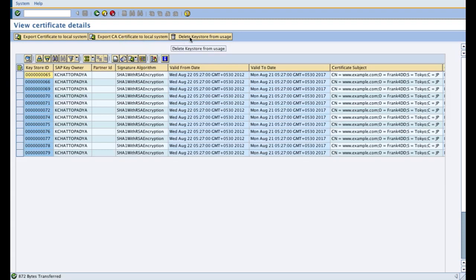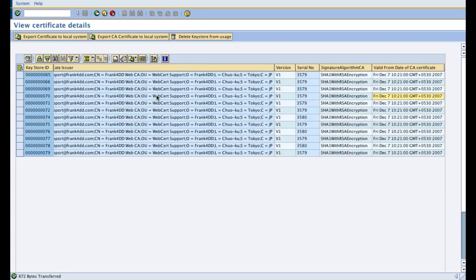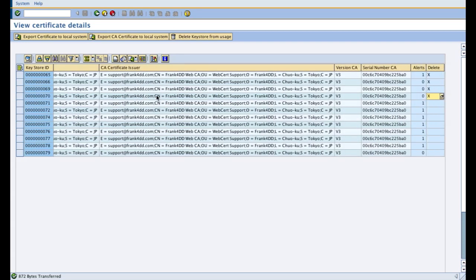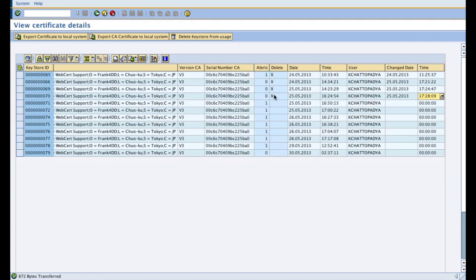I can also delete any certificate from usage in the process further, and on doing so, which I have already done, the deletion flag will be marked as X. Also later on I will show you that this product gives you an ability to send notification or advance notification to users whose certificates are going to expire.